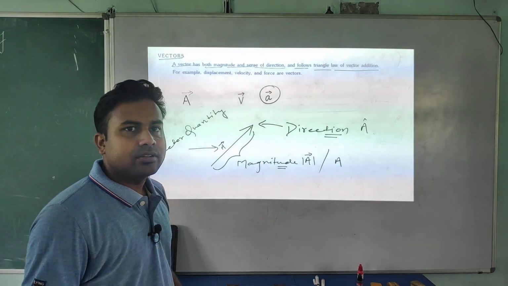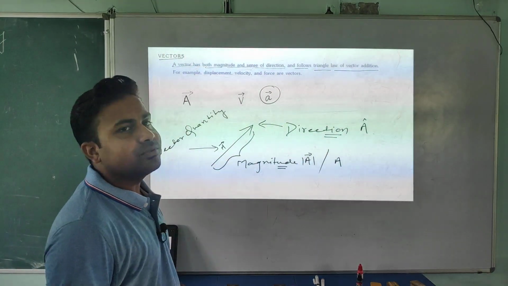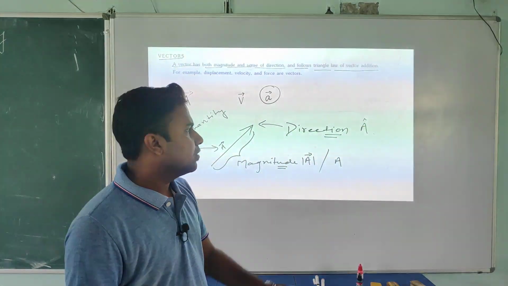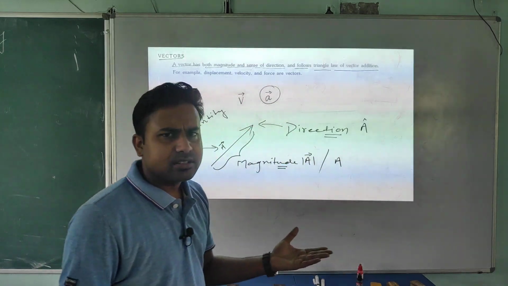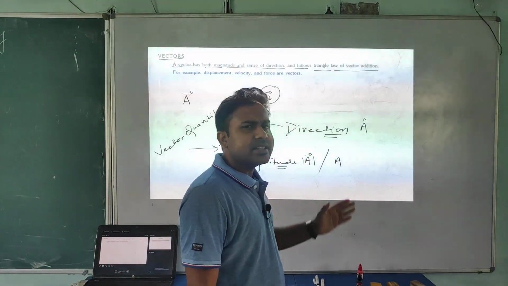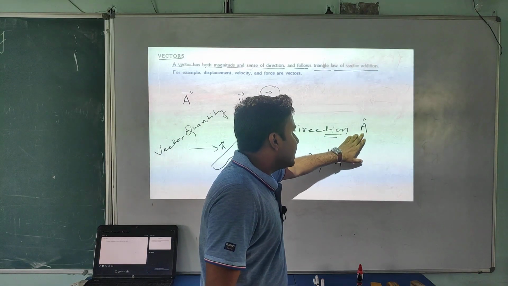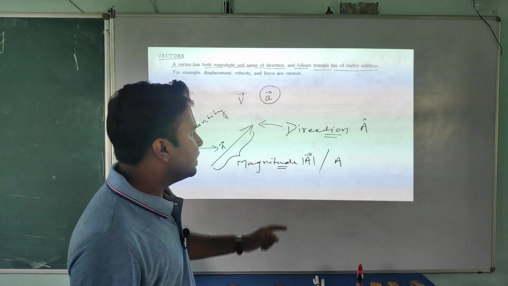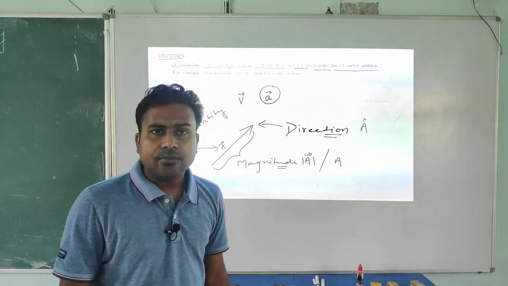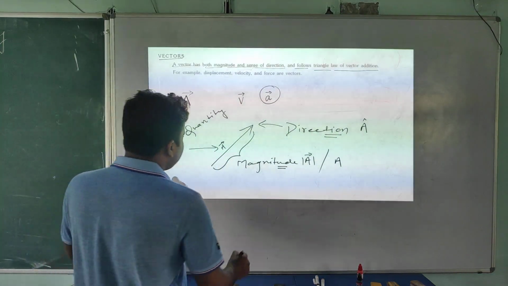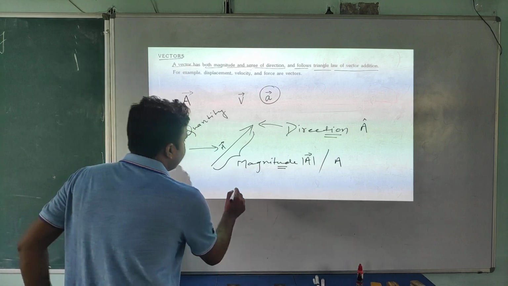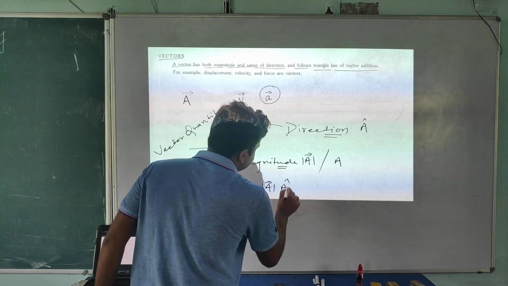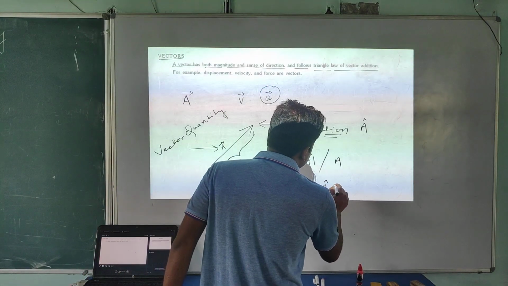These are notations, student. Okay, and I know that these things are new for you, but we will use these things very frequently in our physics. So if you watch this video at least 2 times, you can understand. It's very interesting, student. Now here A with this cap, if you put a cap on this A, it means it's denoting the sense of direction. Okay student, so now we know that a vector quantity has magnitude and direction. It means if you want to write the direction, what can you write?